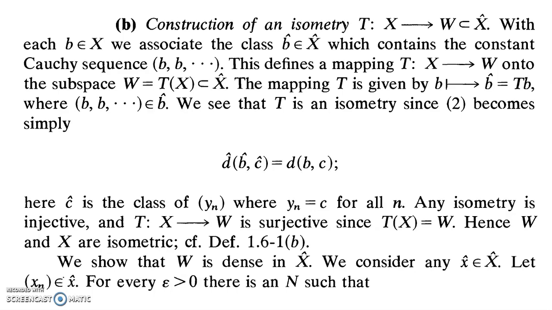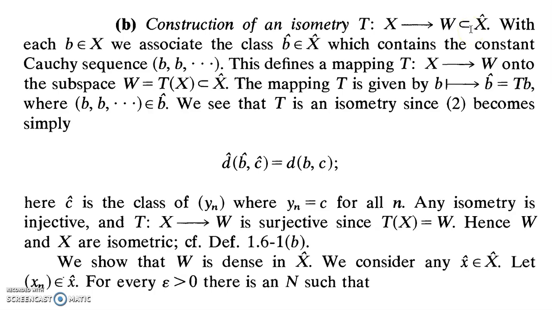Now let's move on to the second part of the proof. In the second part of the proof, we have to establish an isometry from the space X which is given onto a subspace W, and we also have to prove that W is dense in X cap, or W closure should be equal to X cap, which is what we have to prove.